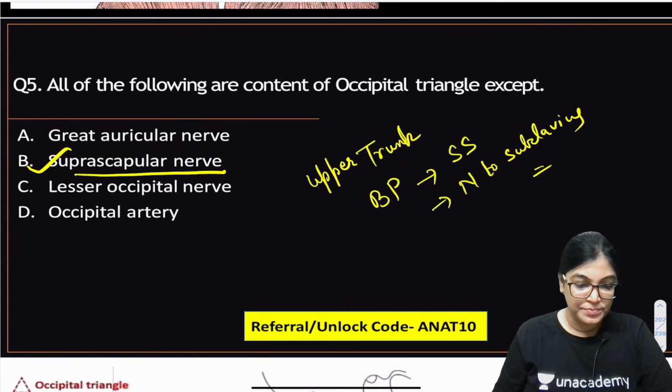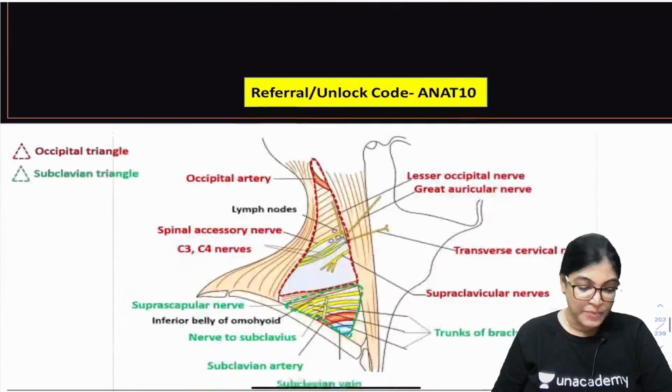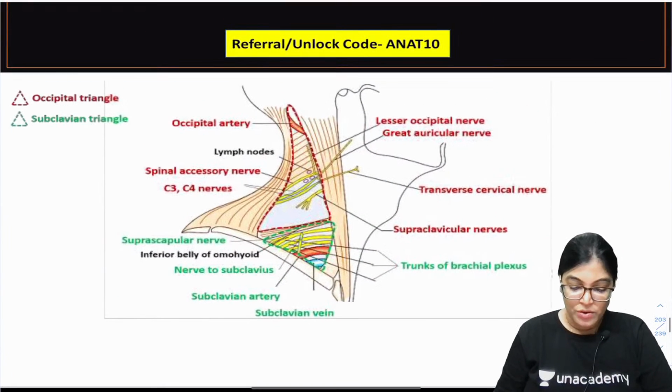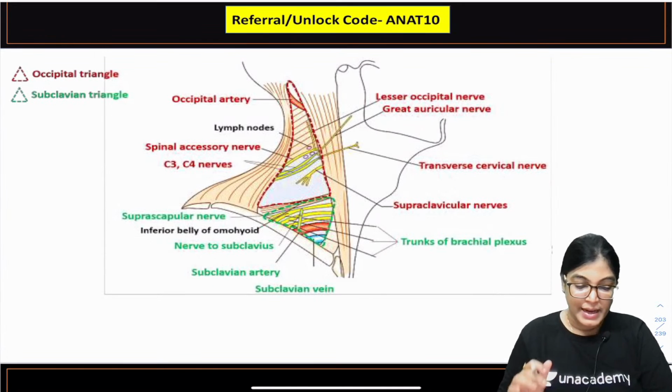Yes, Rangraj. I think you are marking the correct answer for the 4th one. Yes, Rangraj. See here, Rangraj, I would like to show the diagram for you. Can you see, appreciate, this is the occipital triangle.